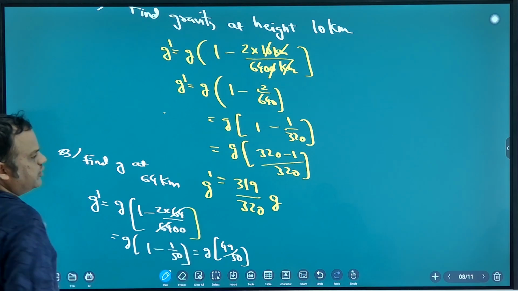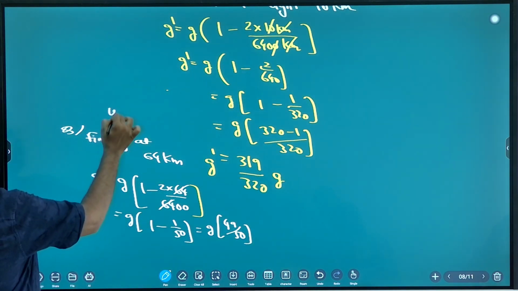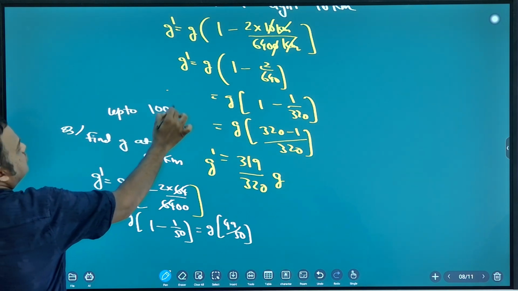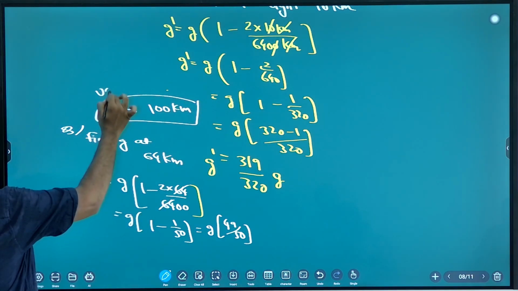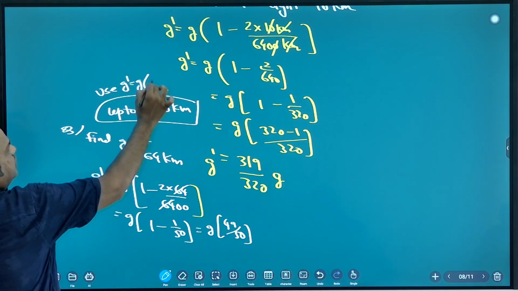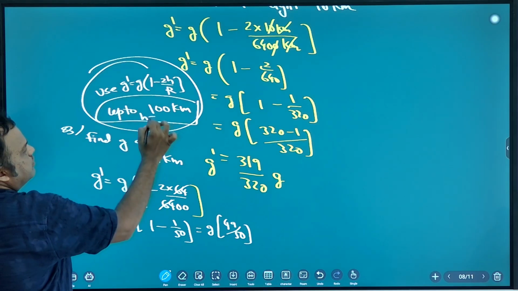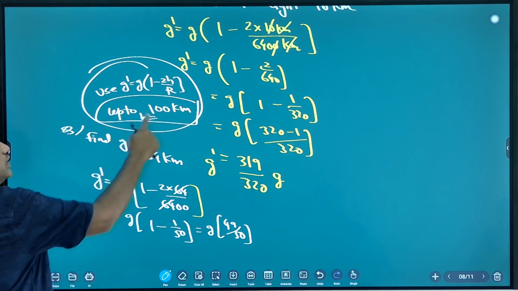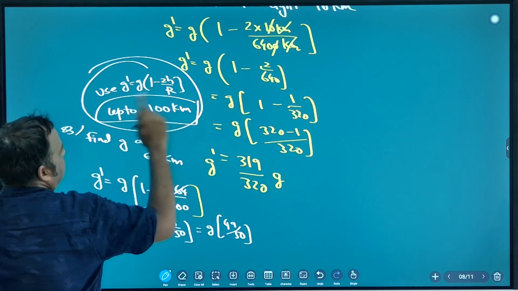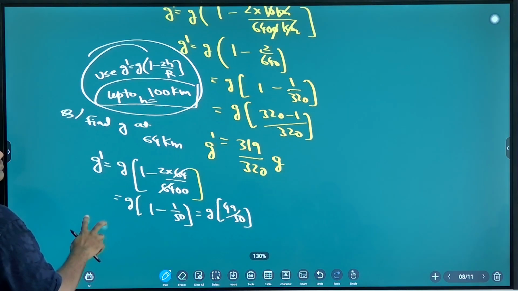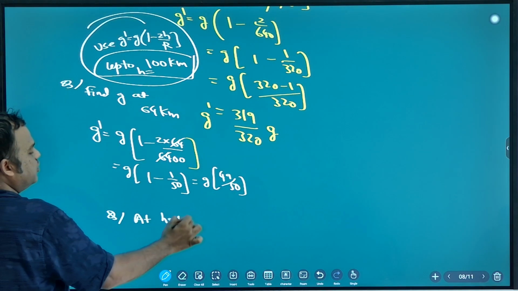Okay, good. Very good. Similarly, you can solve like this. Up to 100 kilometer, you can use this formula: G dash is equal to G into 1 minus 2h by R. Height values: 10 kilometer, 20 kilometer, 50 kilometer, 64 kilometer, 100 kilometer. At height 100 kilometer, what is the gravity?